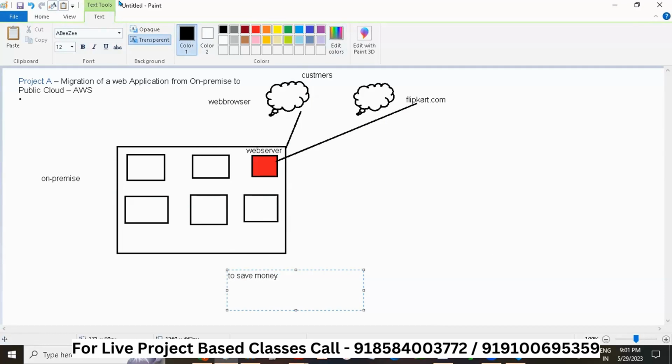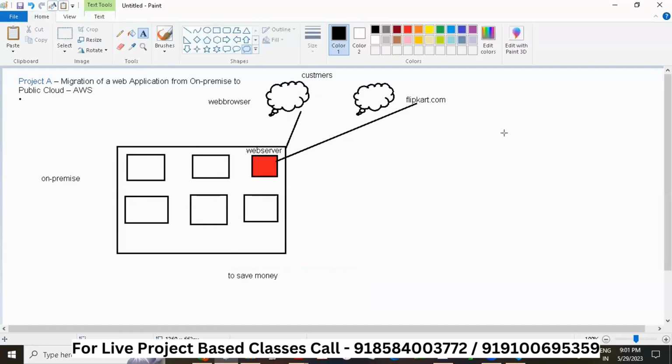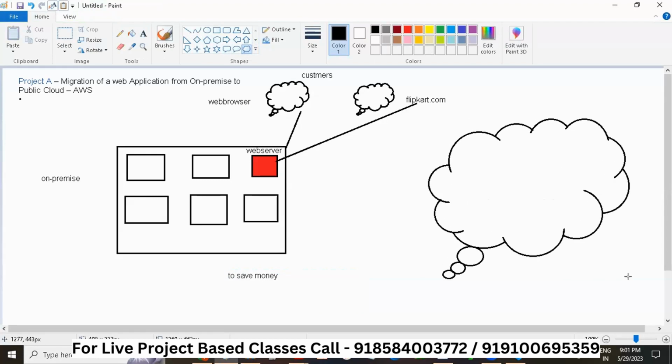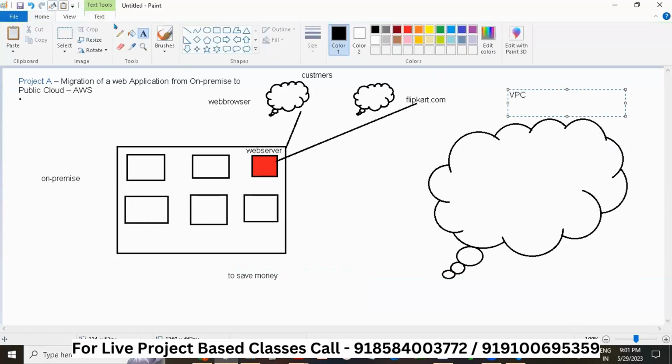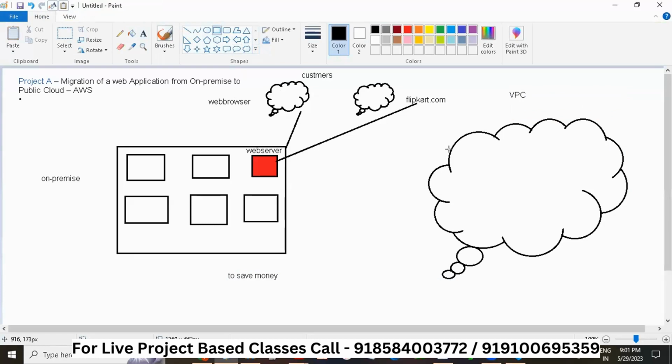So we will be having an AWS account here. We will create our own private cloud or private server, which is called the VPC, the virtual private cloud. Understand this very nicely, because after this we are going to learn how to create the servers and the VPC.